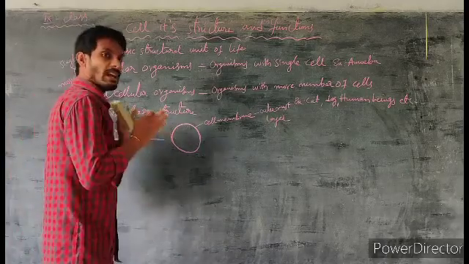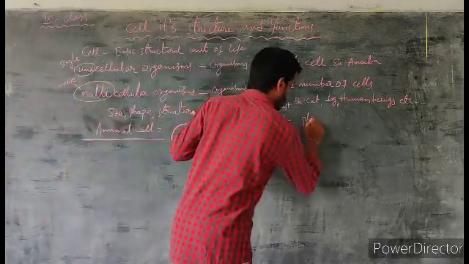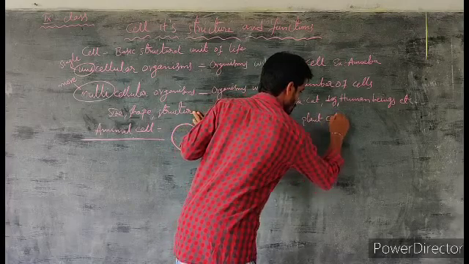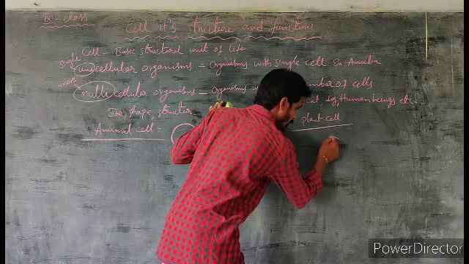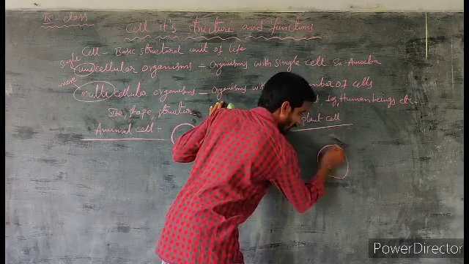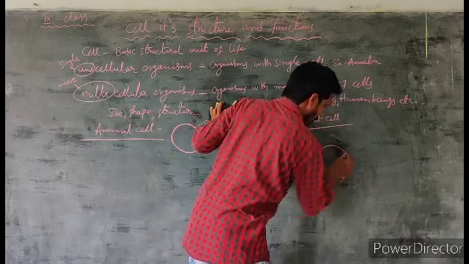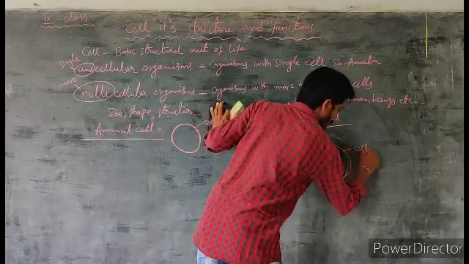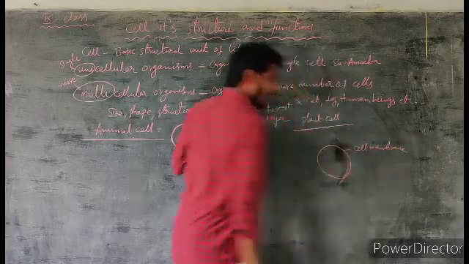While observing the plant cell, it is also surrounded by a membrane. This is the cell membrane, which we already know.